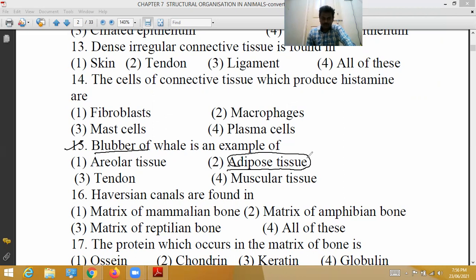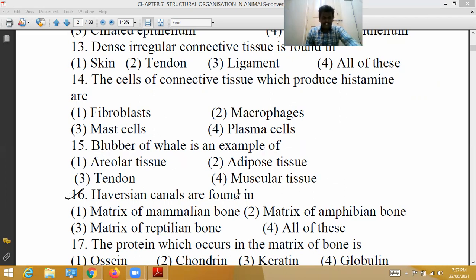Okay, so that is the role played by the adipose tissue. So the correct option for 15th question is 2, adipose tissue. Areolar tissue, tendon and muscular tissues are not involved in this process.